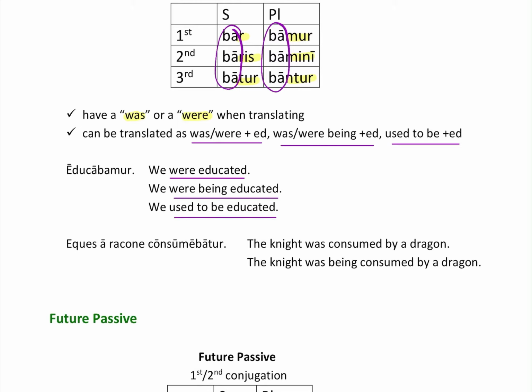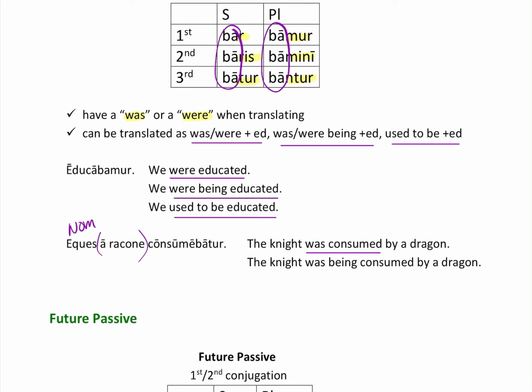Now, let me give it to you in a full sentence. Nox a dracone consumebatur. The night, here we go, here's our nominative, here's our ablative phrase, was consumed by a dragon, or the night was being consumed by a dragon.